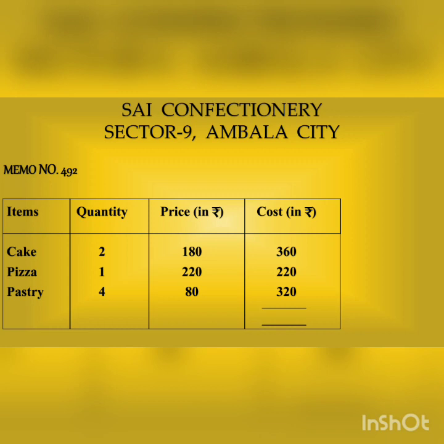Pizza costs rupees 220. Pastry, there are four pastries and each pastry is 80 rupees, so four of them will cost 320.